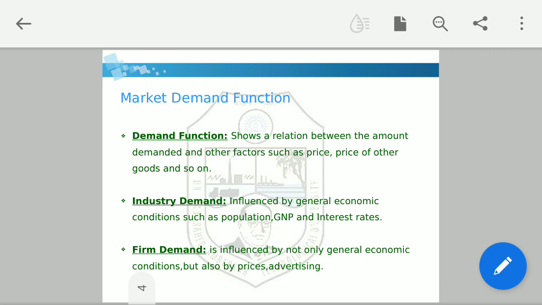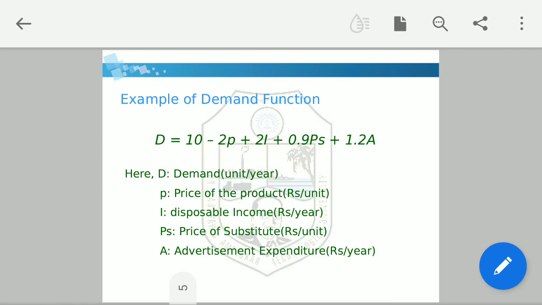So, this is an example of how industry demand is influenced by some factors and how firm demand is influenced by some factors. Now next, example of demand function.